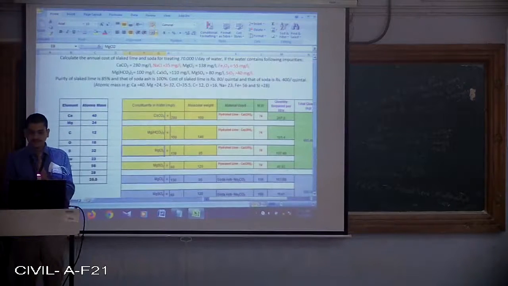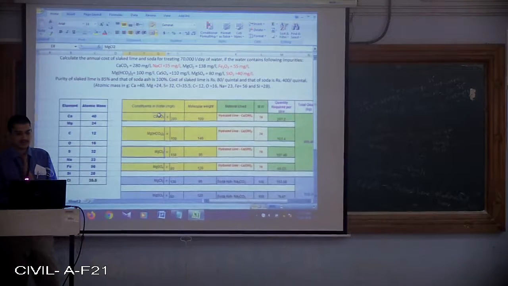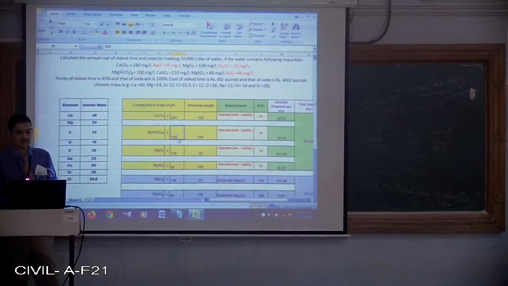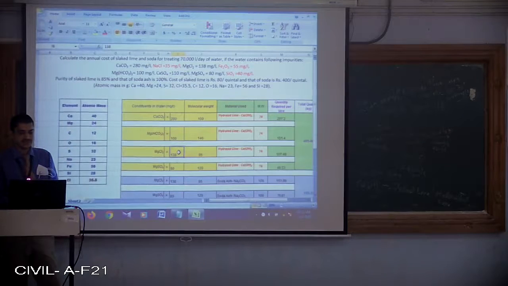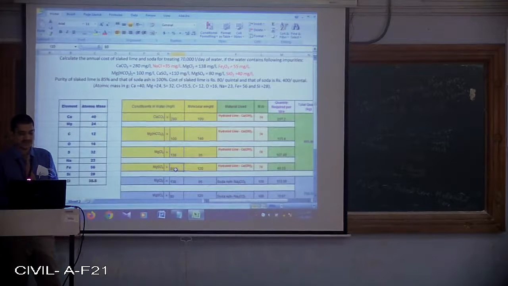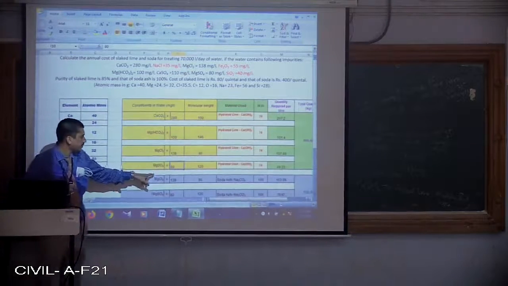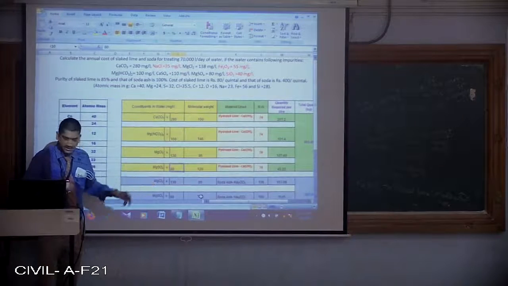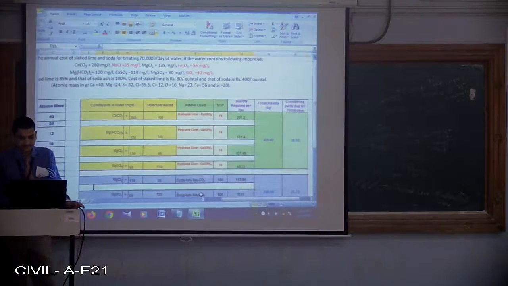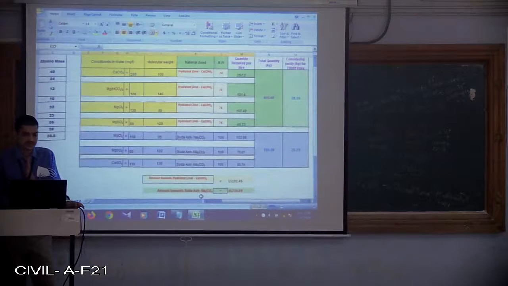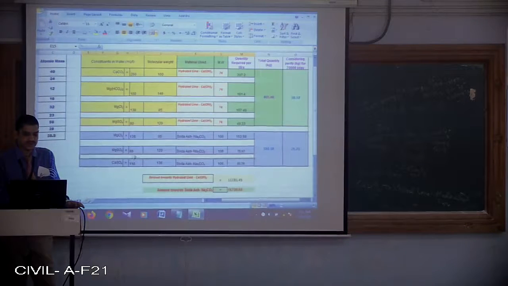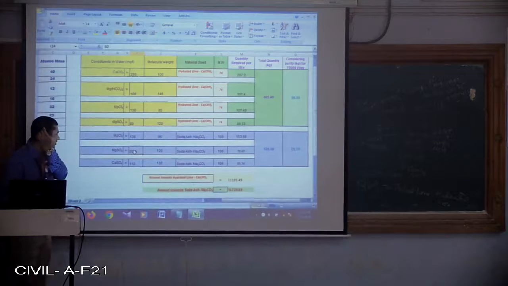Their concentration we have written. What is the concentration of CaCO3 that needs to be removed? 280. Mg(HCO3)2, how much has to be removed? 100. MgCl2 138 is present, that has to be removed. MgSO4 80 mg per liter. CaSO4 to be removed is 110 and MgSO4 to be removed is 80.